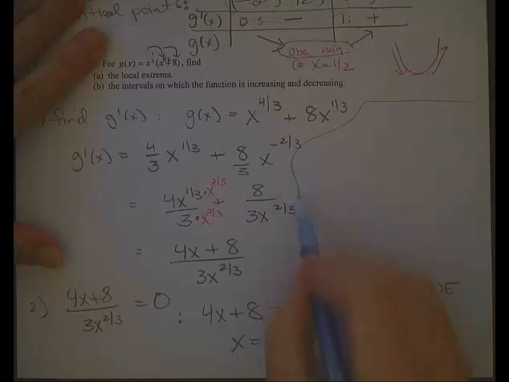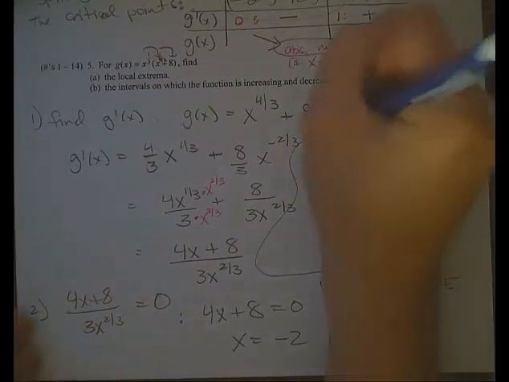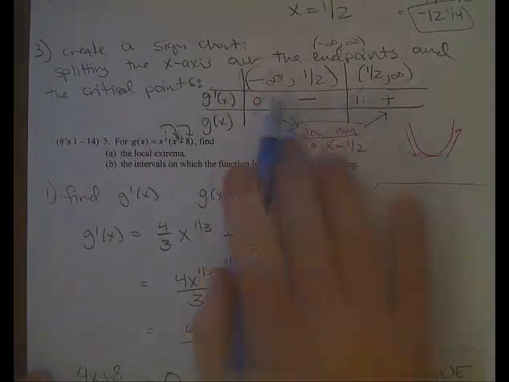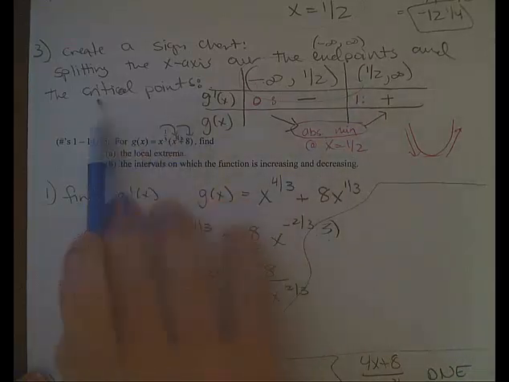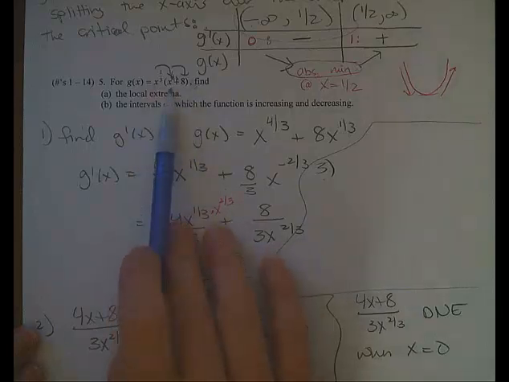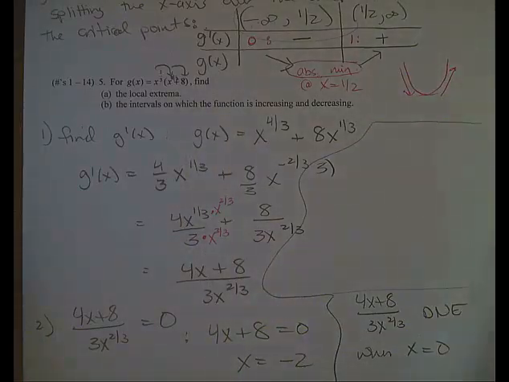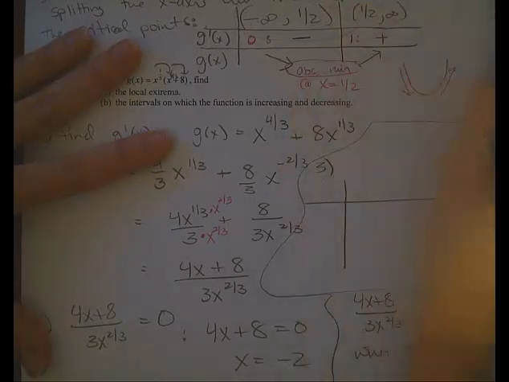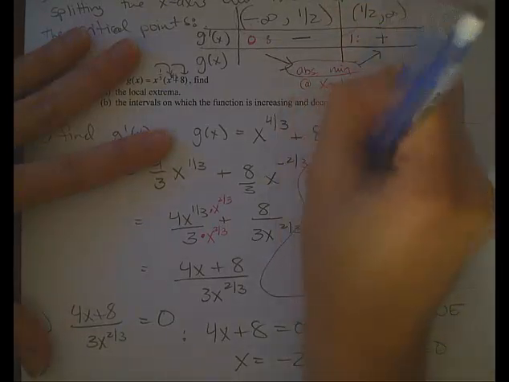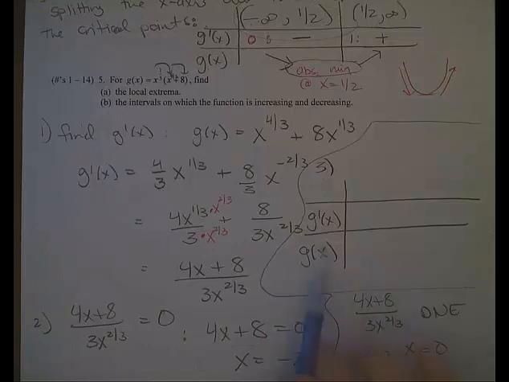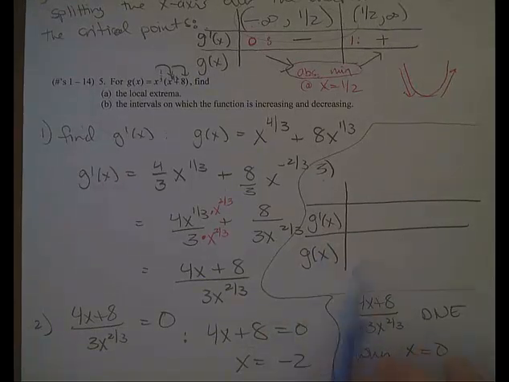Then in step 3, we split up the number line, like we did here, over our endpoints if we have any, and then critical points if we have any. Well, again, I have no endpoints here because the domain is all real numbers, so it doesn't stop or start anywhere, and I wasn't given an interval. So basically I'm going to split it up over these two values. So in the first part I have the derivative, so I can check if it's positive or negative, and then in the bottom I have the function, which is going to either be increasing or decreasing.